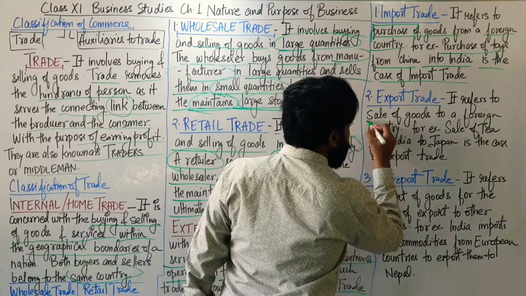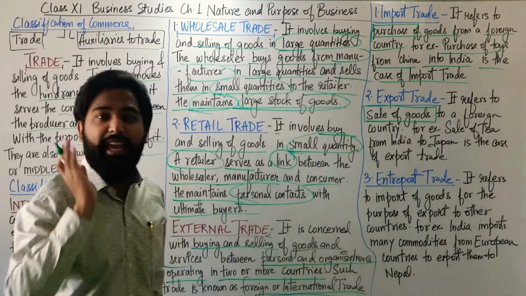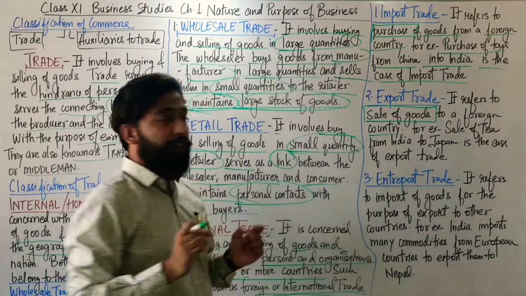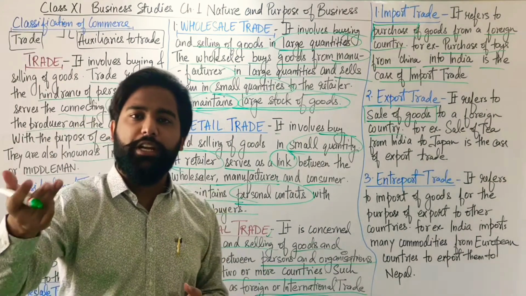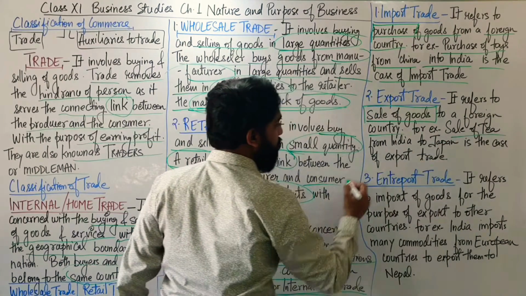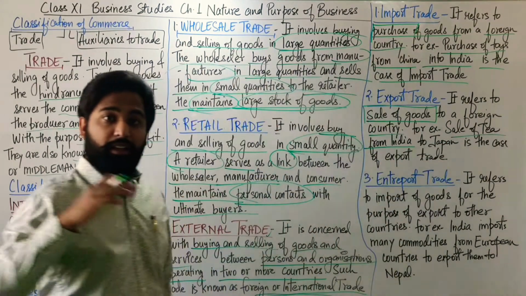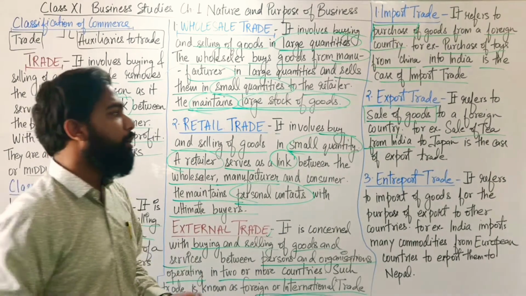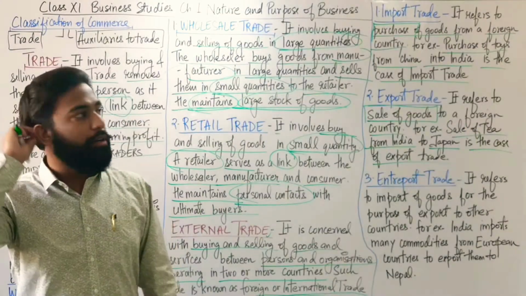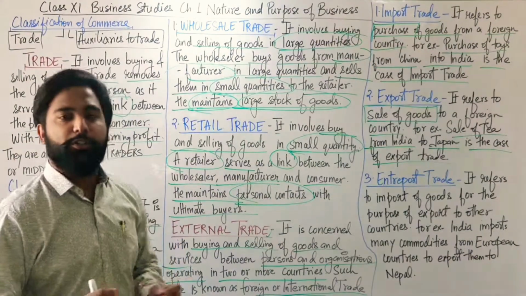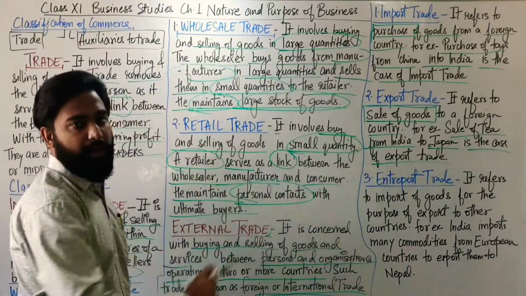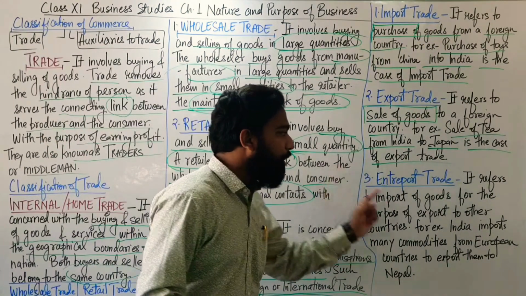The next one, export trade. It refers to the sale of goods and services. Sale is the keyword in the export trade, to a foreign country. We sell our goods to a foreign country. Let's understand it with the example. Sale of tea. You already know that India exports its tea to Japan. This is the example of export trade. It refers to the sale of goods to a foreign country, for example, sale of tea from India to Japan. Is that clear?